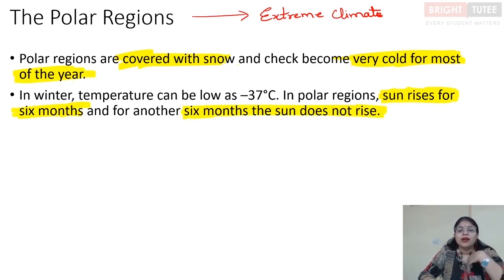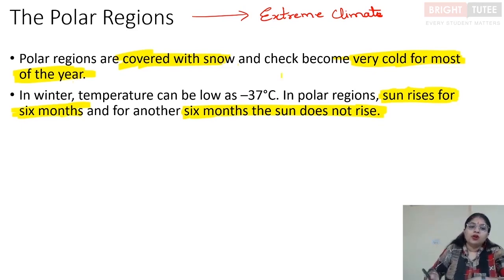When we talk about day and night in our terms, the day starts maybe at 5 a.m. or 4 a.m. in the morning, when we see the sun's light, and by 7 p.m. the sun sets and it's night time and dark. Whereas in the polar regions the sun rises for 6 months. That means for 6 months it's complete brightness, 24 hours. For the other 6 months when the sun does not rise, it is dark outside for a complete 6 months. So this is one of the very unique features of polar regions.